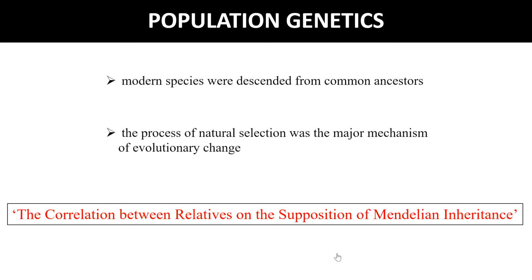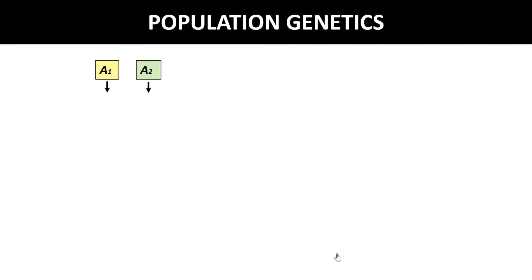Now if we want to study population genetics, we should surely know the Hardy-Weinberg principle. It was discovered by two scientists, G.H. Hardy and W. Weinberg, in 1908, obviously independently. It is one of the simplest and most important principles in population genetics. So we will talk about this Hardy-Weinberg principle.